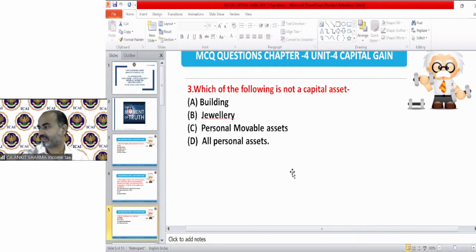Third, those who gave the correct answer, high five from my Wi-Fi. Next, which of the following is not a capital asset? It's again very simple.